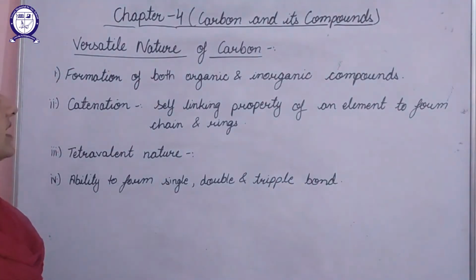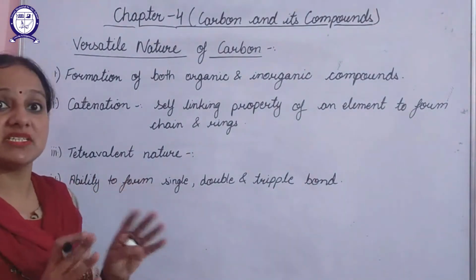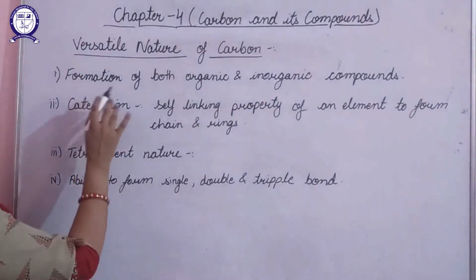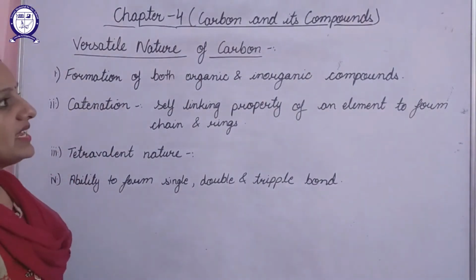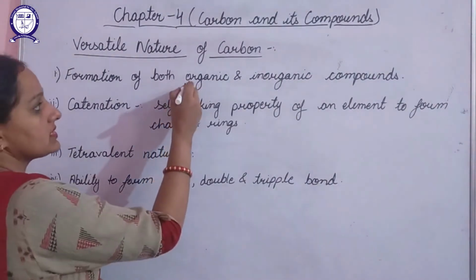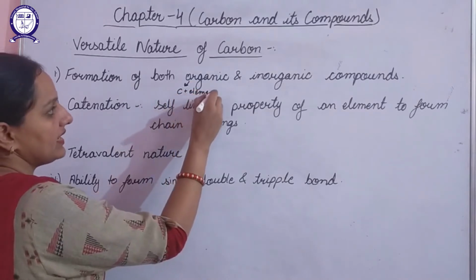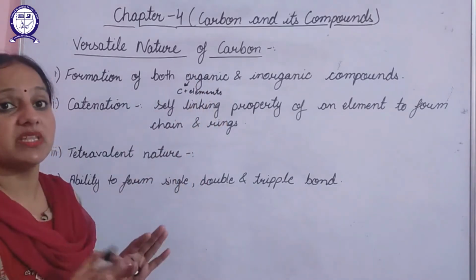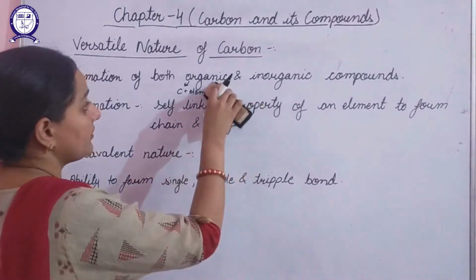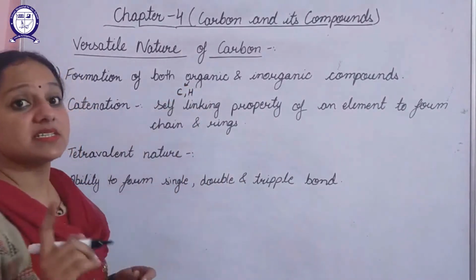Next is the versatile nature of carbon. What is there with carbon that makes it different from other elements? First one: the formation of both organic and inorganic compounds. An organic compound is a compound in which carbon combines with hydrogen and its derivatives.